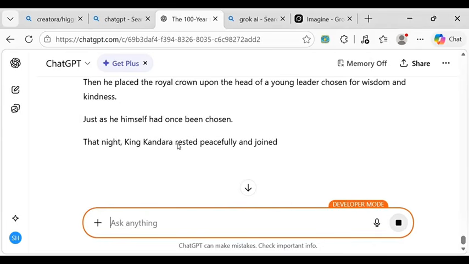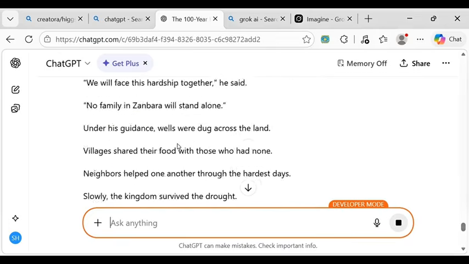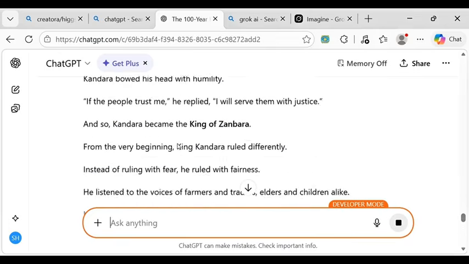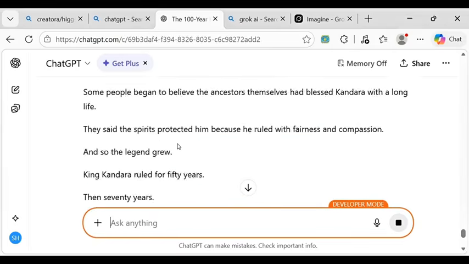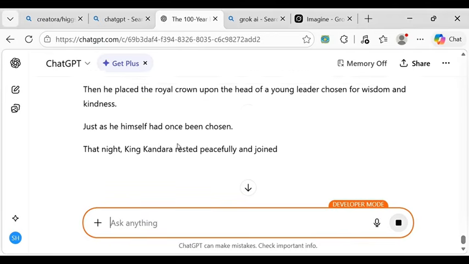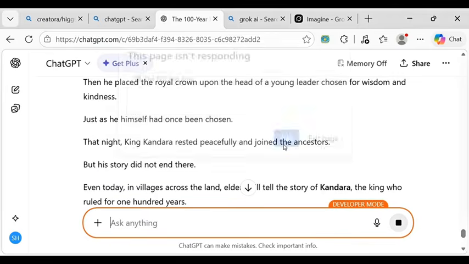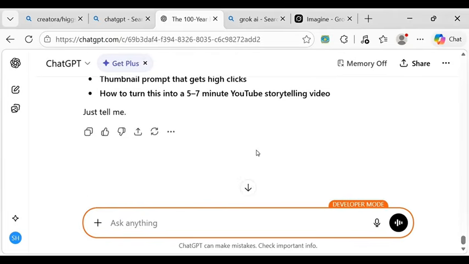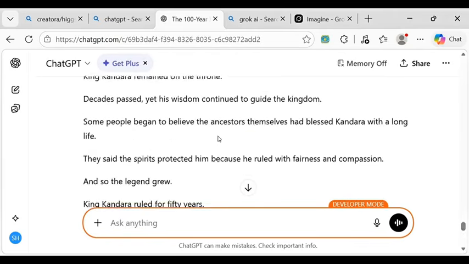So it's generating the voiceover. It's generating it for us already. So let's give it some minutes. Let's click on wait. Now it has generated everything.